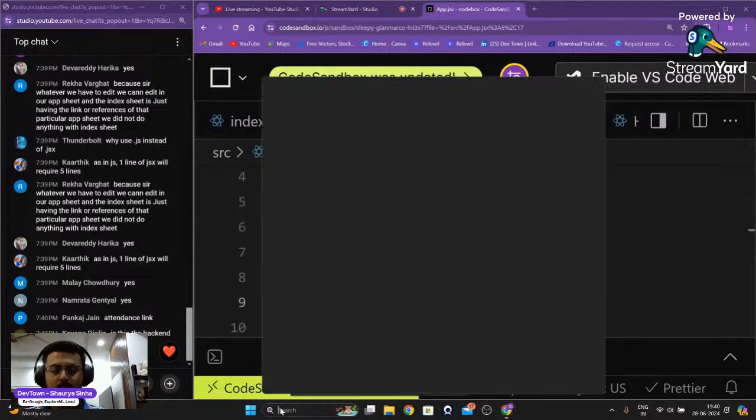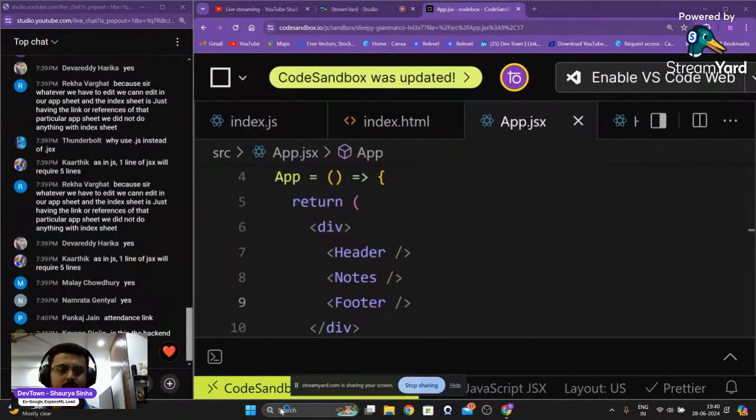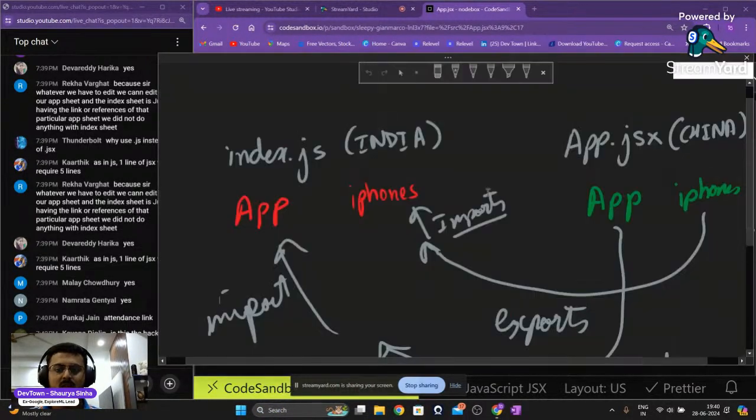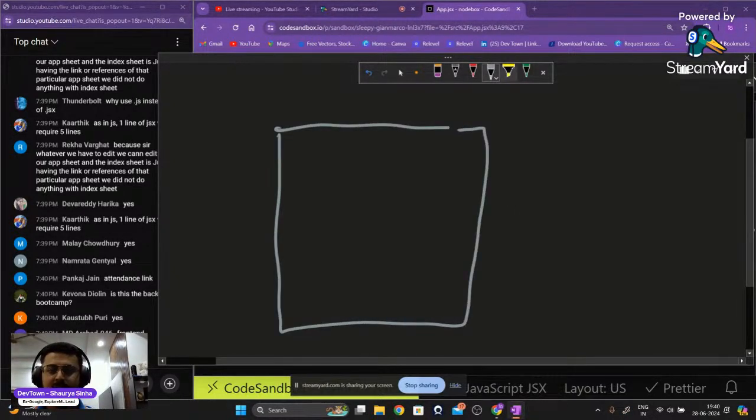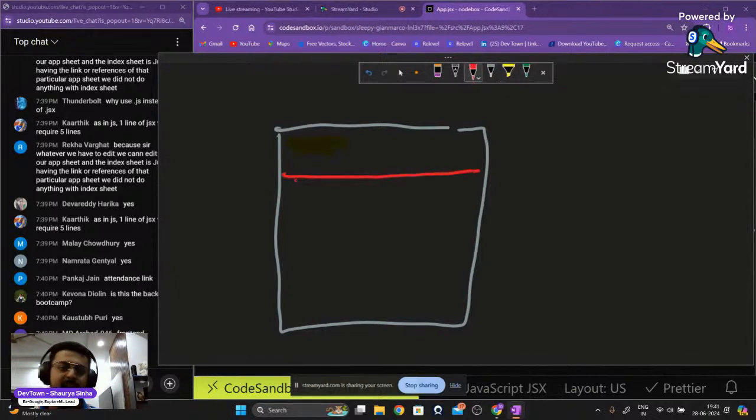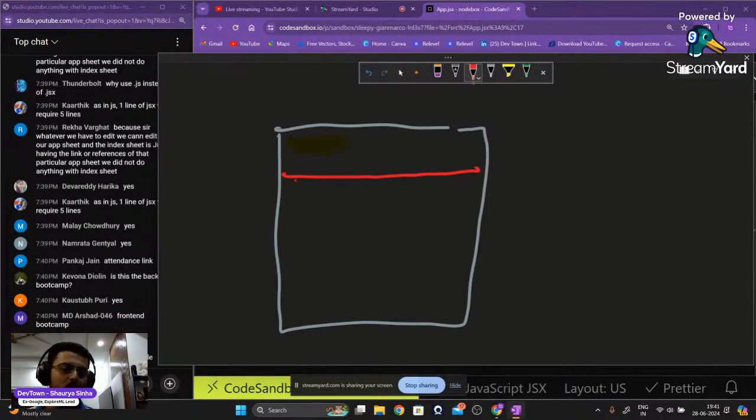Let me just open up my OneNote. Okay, in a simple manner, if I try to make you guys understand, if this was our particular website that we are trying to build, you're going to have a particular nav bar. This is going to be a nav bar right over here, in which I'm going to put my own name, DevTown.